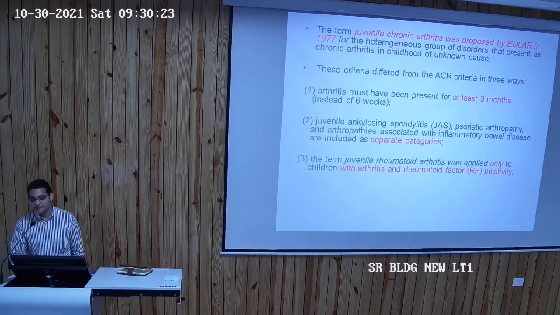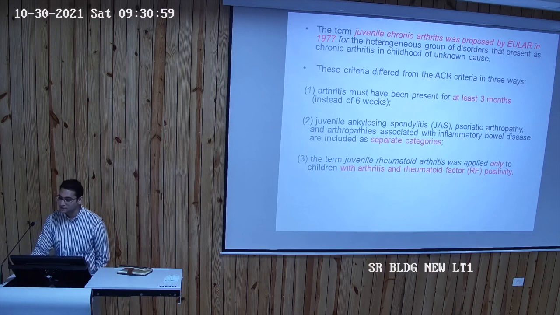So JCA was proposed by the initial one, like I said. These criteria differed from the ACR in three ways. Initial वाला जो बिल्कुल 1977 का था, they said that it should be present for at least 3 months instead of 6 weeks, which is the current criteria. So you should know कि आज की तारीख में it's actually 6 weeks, not 3 months. Juvenile ankylosing spondylitis, psoriatic arthropathy, and arthropathy associated with IBD are separate categories. The term JRA was applied only to children with arthritis and RF positivity initially. That's why it used to be called as JRA, rheumatoid arthritis, but अभी it's called as JIA.